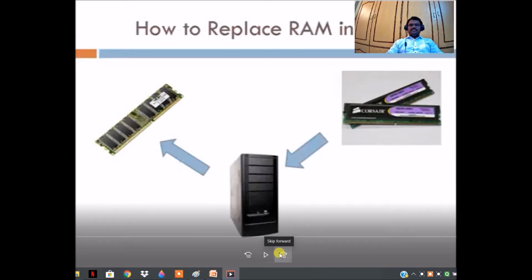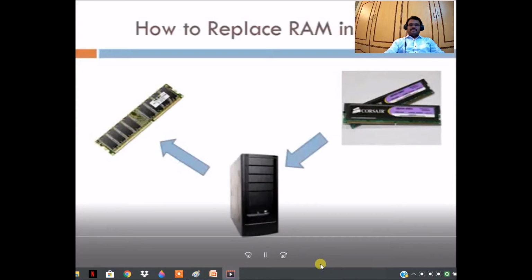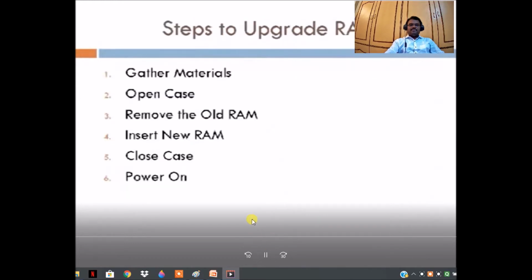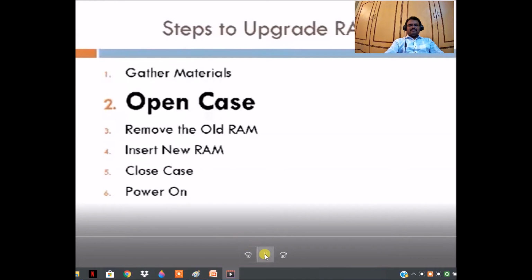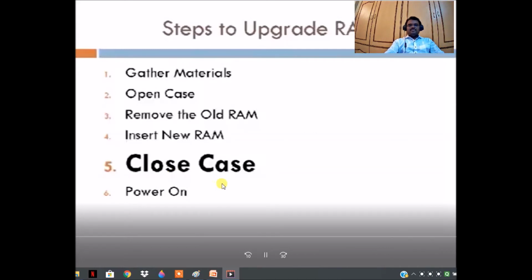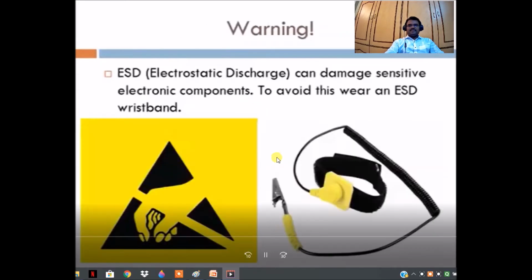So this video demonstrates how to upgrade the RAM in our system, whether a new system or an existing system. We have to gather the materials first. Open the computer case, remove the old RAM, insert the new RAM, close the computer case and power on. These are the steps required for upgrading RAM in our computer.